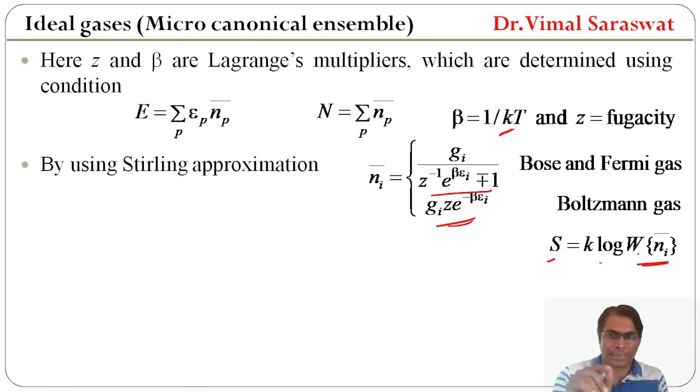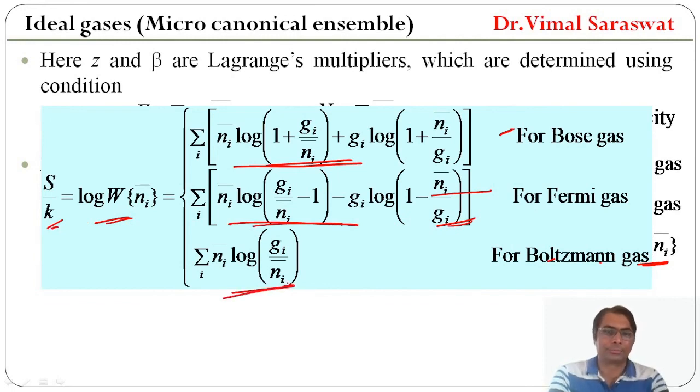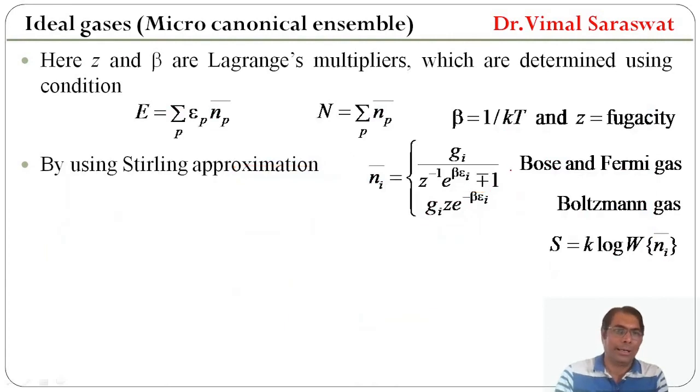Now by using Stirling approximation, S upon k equal to log W ni bar will be this one for Bose gas, and for Fermi gas S upon k will be this one, and for Boltzmann's gas S upon k is given by this relation. Here we use Stirling approximation. Here also we neglect 1 in comparison to ni and gi. So this minus plus 1 is not there.